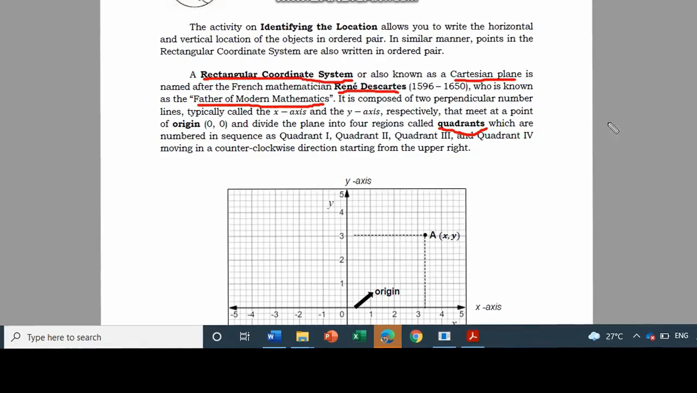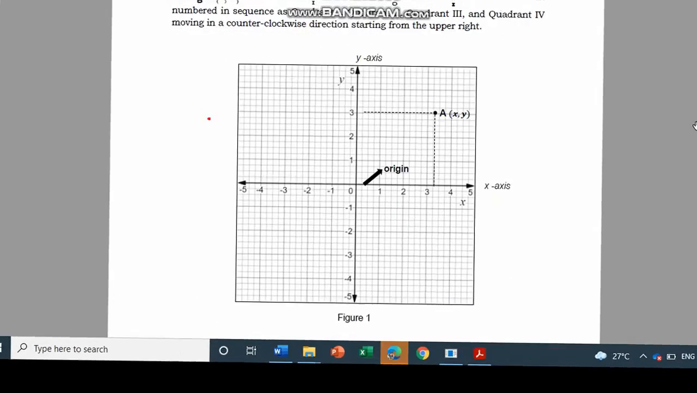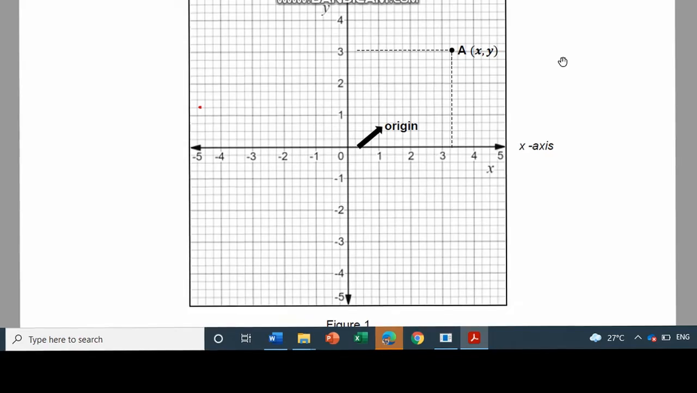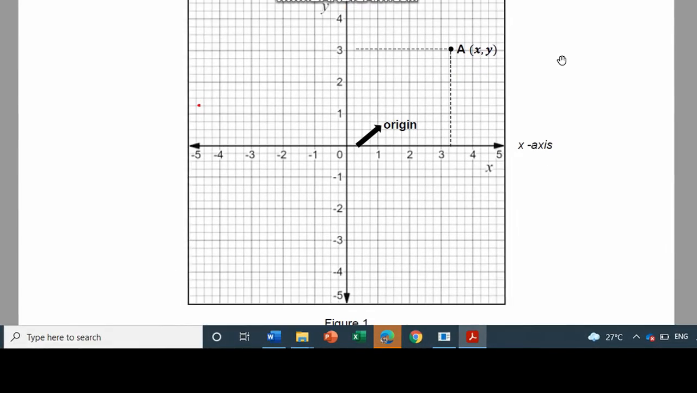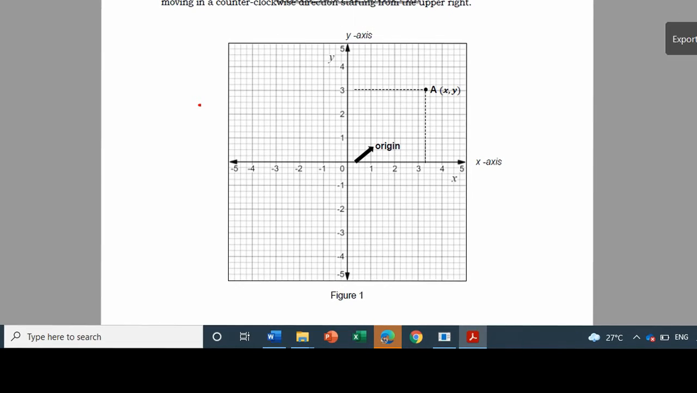So let us familiarize how it looks like. Okay, so this one is our Cartesian plane. This is the y-axis, the vertical line, while this one, the horizontal line, is our x-axis.